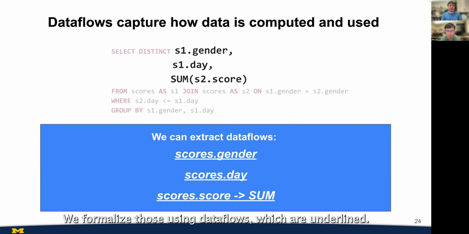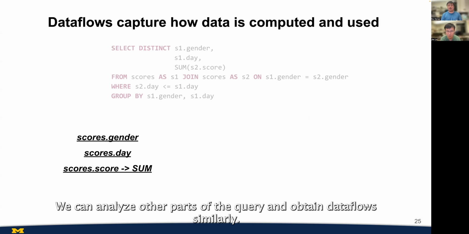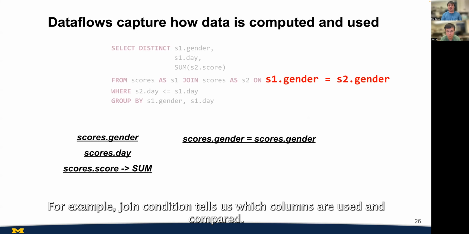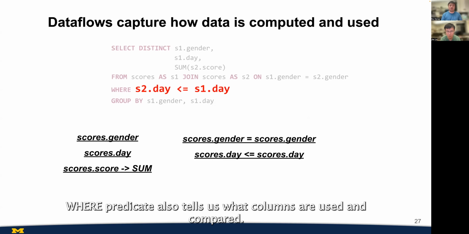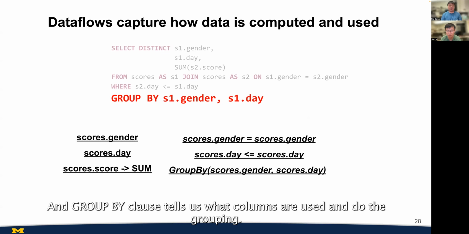We formalize those using data flows, which are underlined. We can analyze other parts of the query and obtain data flows similarly. For example, the join condition tells us which columns are used and compared. Where predicates also tell us what columns are used and compared. And the group by clause tells us what columns are used and do the grouping.